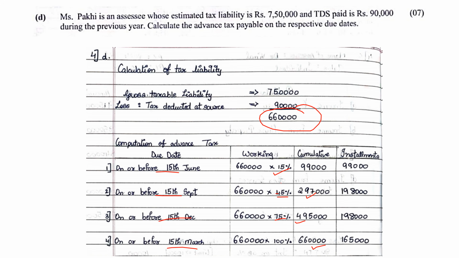Now we need to find the installment. The first number you take as it is, which is 99,000. Then 2,97,000 minus 99,000 comes to 1,98,000. 4,95,000 minus 2,97,000, that is again 1,98,000. And lastly 6,60,000 minus 4,95,000, we get it as 1,65,000. As simple as that. Okay, so this is how you all have to solve the problem sum based on advance tax. So we can go through it once.